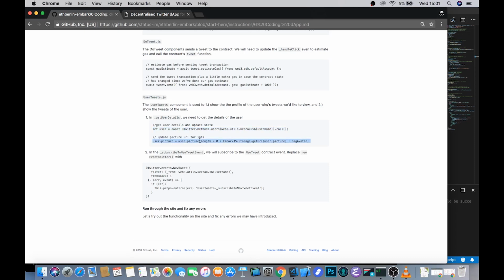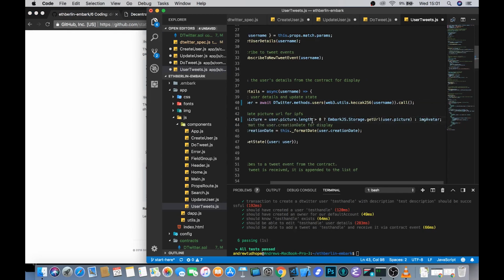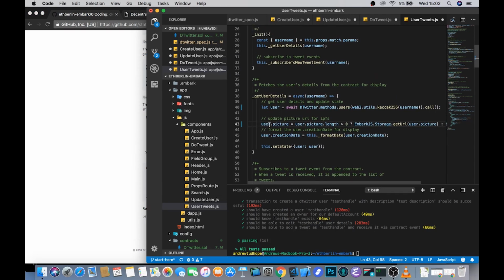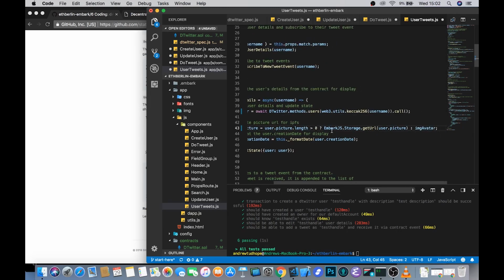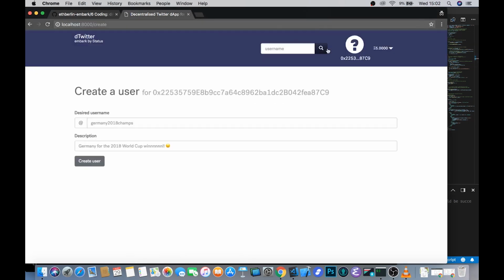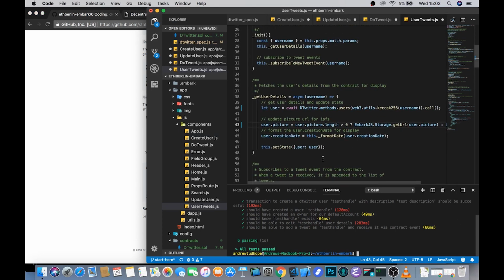Once we've done that, we have some fancy JavaScript to check the picture. So what's going on here is the user object has come back, and we're looking at the picture value in it. If it's greater than 0, then we'll look in the Embark.js object, the storage part of it, and we'll get the URL that we earlier stored the hash of that user's picture in. If not, we'll use this image avatar, which is this random little question mark up there that we're currently using at the moment.